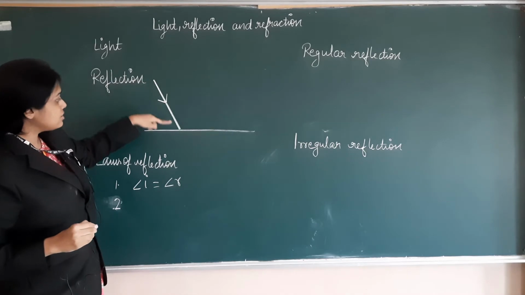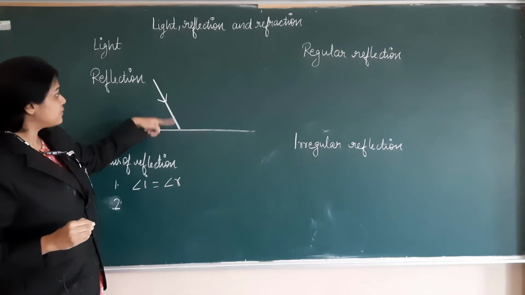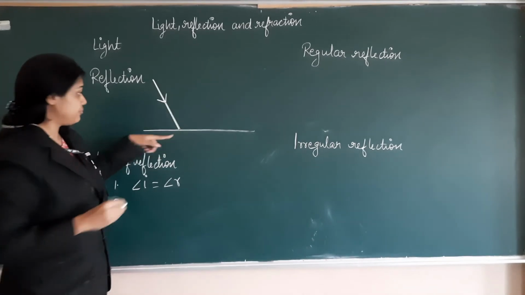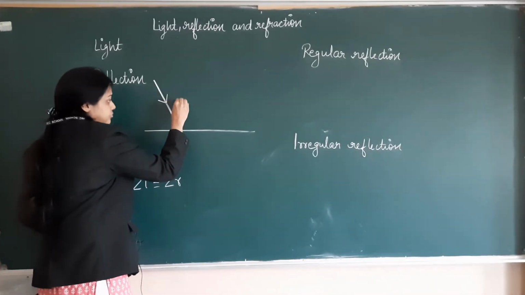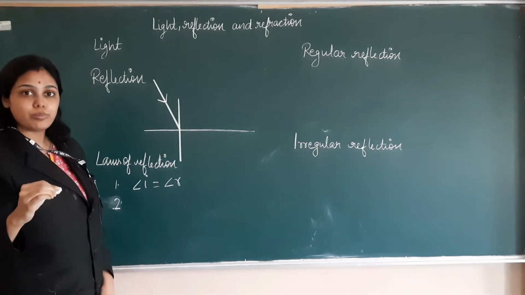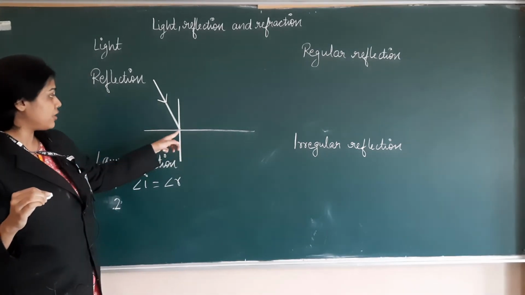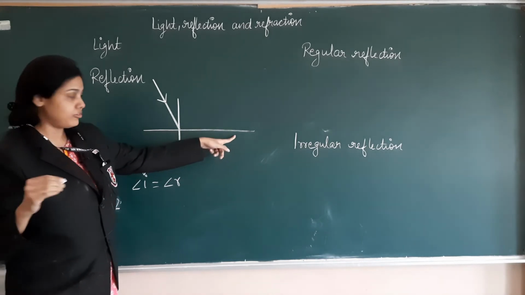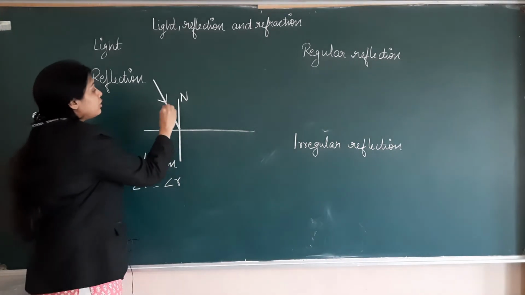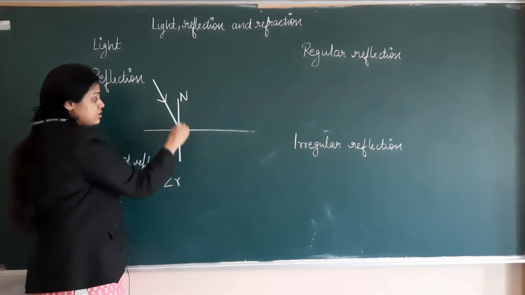This light ray is incident on this surface, that is why it is known as the incident ray. Now we have to draw a line called the normal, which makes an angle of 90 degrees to the reflecting surface. This is the incident ray and this is the normal.